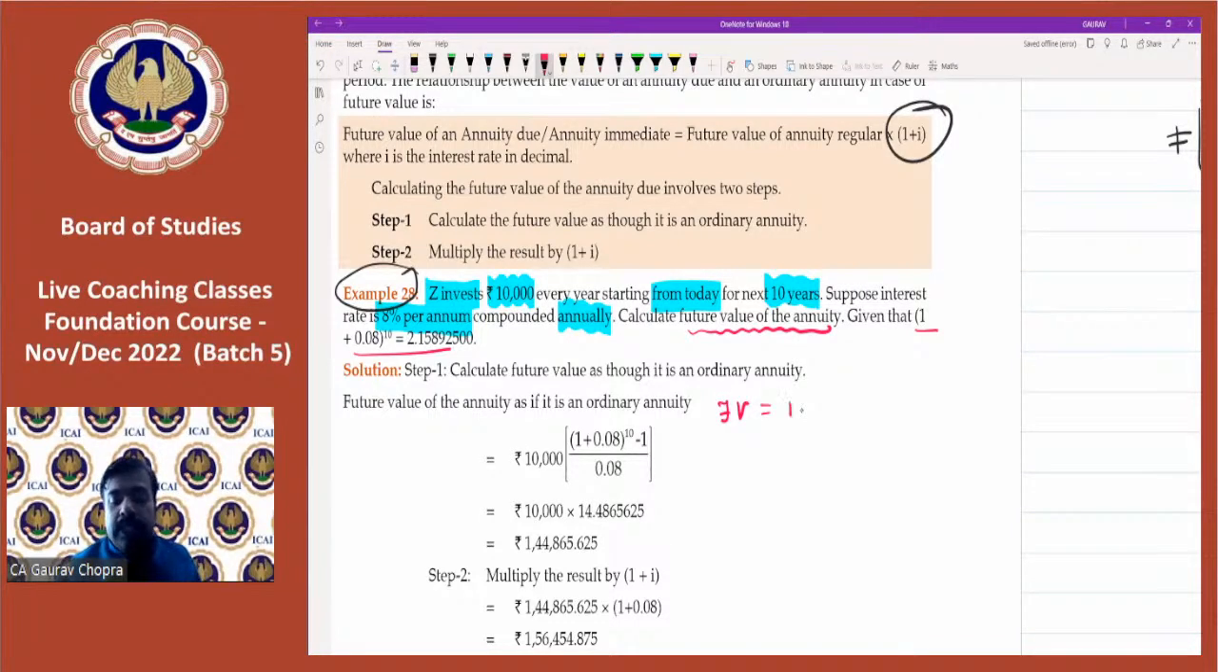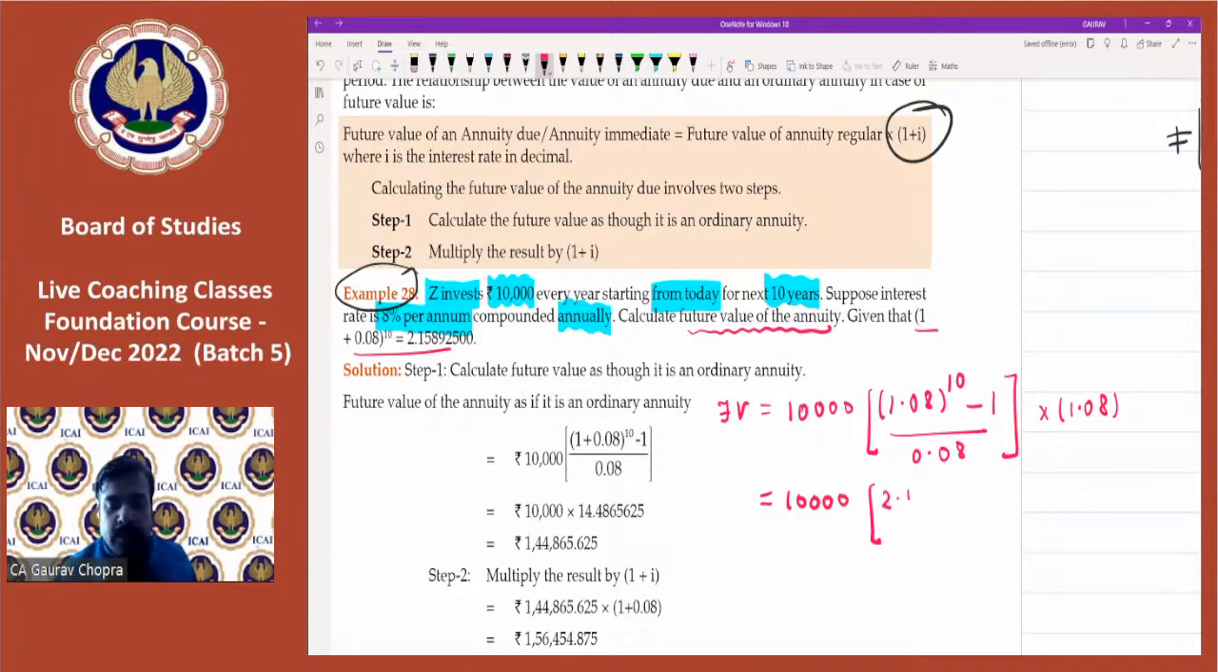So what is the annuity? It is 10,000. Then 1 plus i, the rate is 8%. So 1.08 whole to the power of 10 minus 1 and then divided by 0.08. This is the formula. And at last, we have to multiply with 1.08 because we are beginning from today. Okay, so now let us apply the values. How much is it given? 2.1589 minus 1 and then divided by the figure.